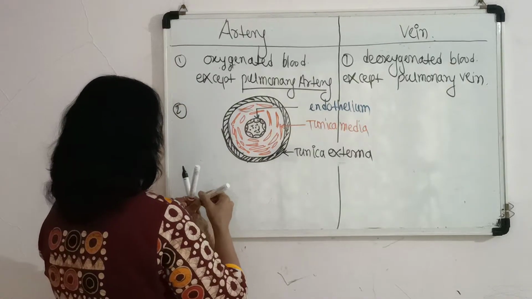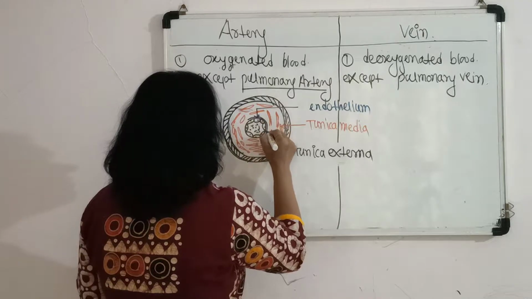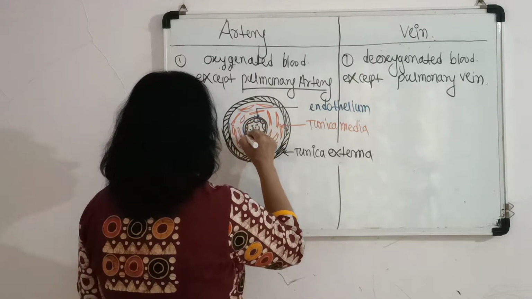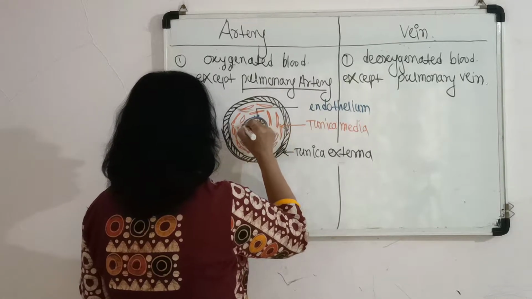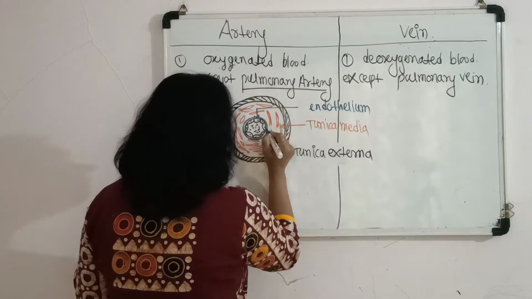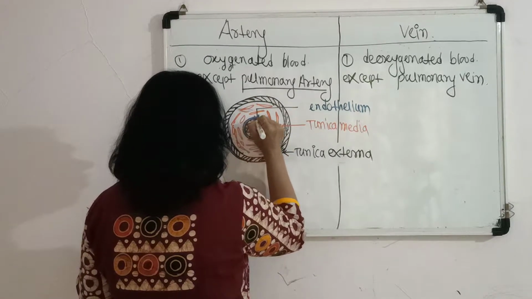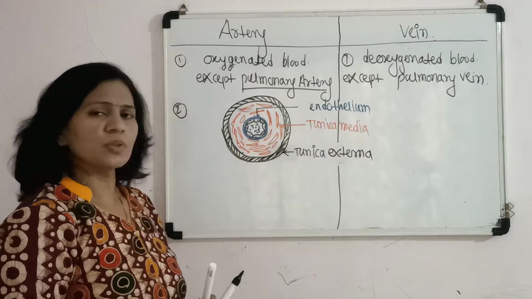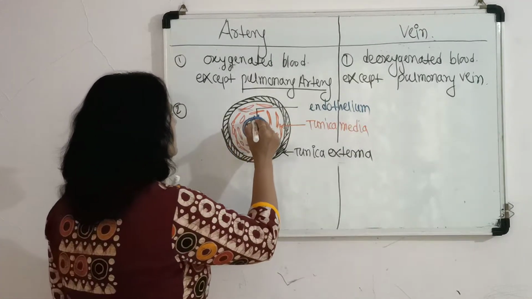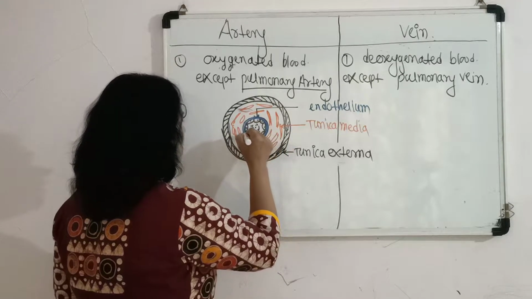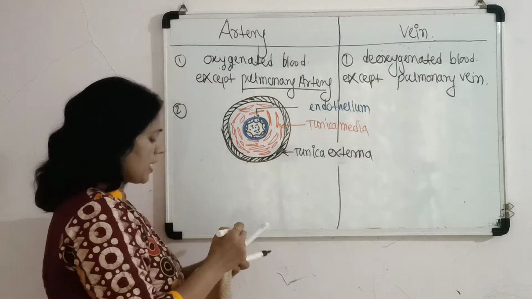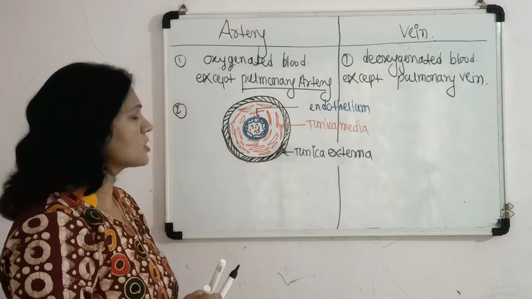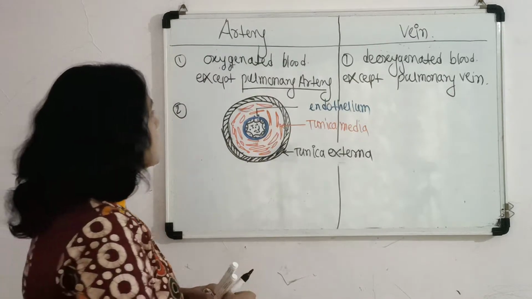So this is the tunica intima, where the endothelium is present. This is the structure of the artery in transverse section, or the histology of the artery.